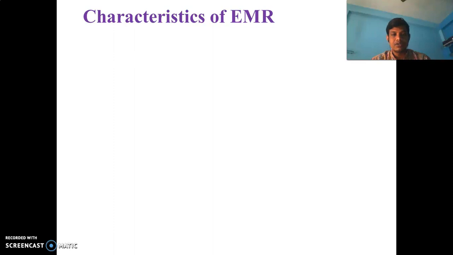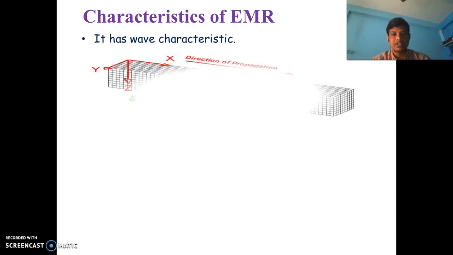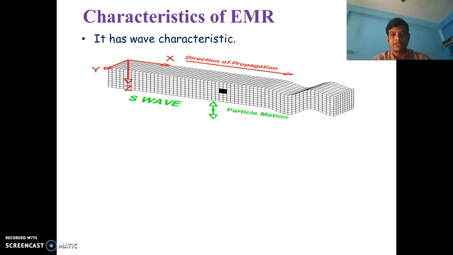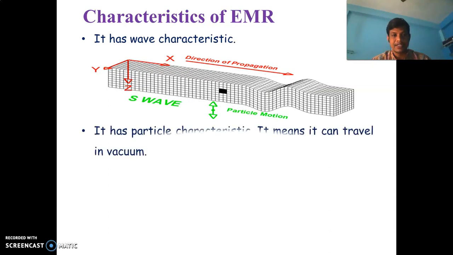Next come to the properties or characteristics of EMR. I already told you that EMR has wave characteristic, meaning it can move like a wave. We can also observe this property by this animated picture here, how the electromagnetic radiation is moving like a wave. Another characteristic of EMR is particle characteristic.